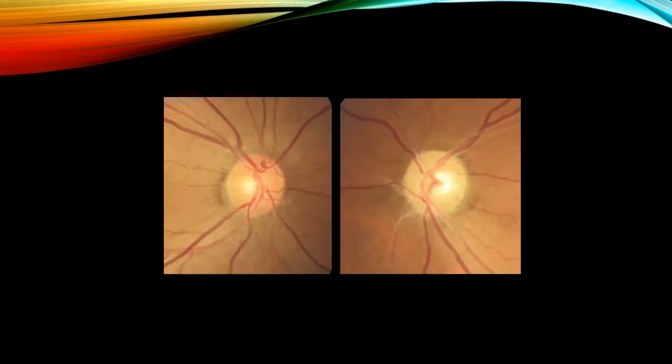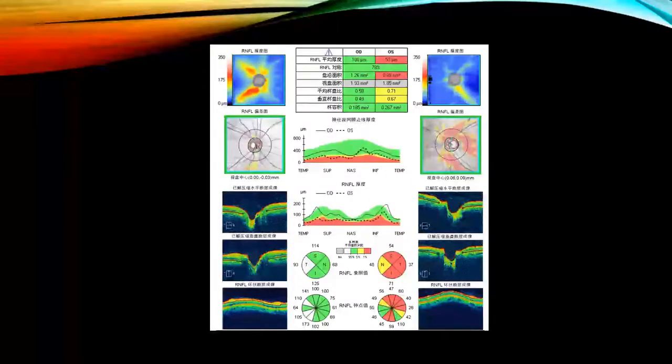So we just learned from Dr. Ho's lecture, rim color of the neuroretinal rim is an indicator of non-glaucomatous optic neuropathies. Như bài giảng của Dr. Hồ thì nếu mà chúng ta thấy cái vùng rim này nó nhạt màu, có nghĩa là nó bệnh lý không phải của glaucoma. So that's why I mentioned to you OCT is very powerful to tell you whether an eye has an optic neuropathy or not. Thành ra như tôi đã nói là cái OCT này rất là mạnh trong việc đánh giá coi có bệnh lý thị thần kinh hay không.